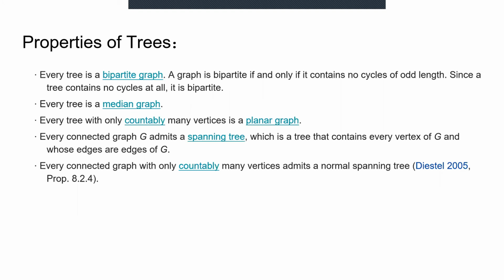Every tree is a median graph. Every tree with only countably many vertices is a planar graph. Every connected graph G admits a spanning tree, which is a tree that contains every vertex of G and whose edges are edges of G. Every connected graph with only countably many vertices admits a normal spanning tree.